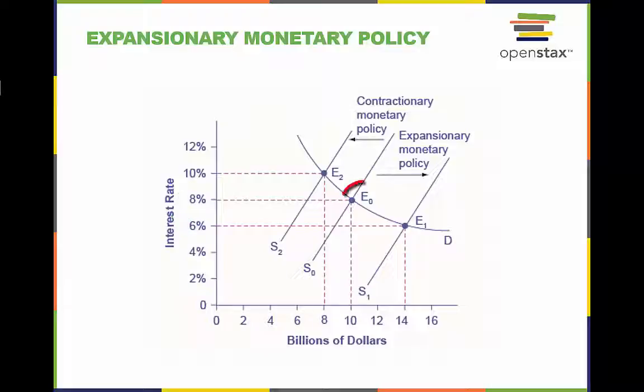A contractionary monetary policy will shift the supply of loanable funds to the left from the original supply curve S0 to the new supply S2 and raise the interest rate from 8% to 10%.